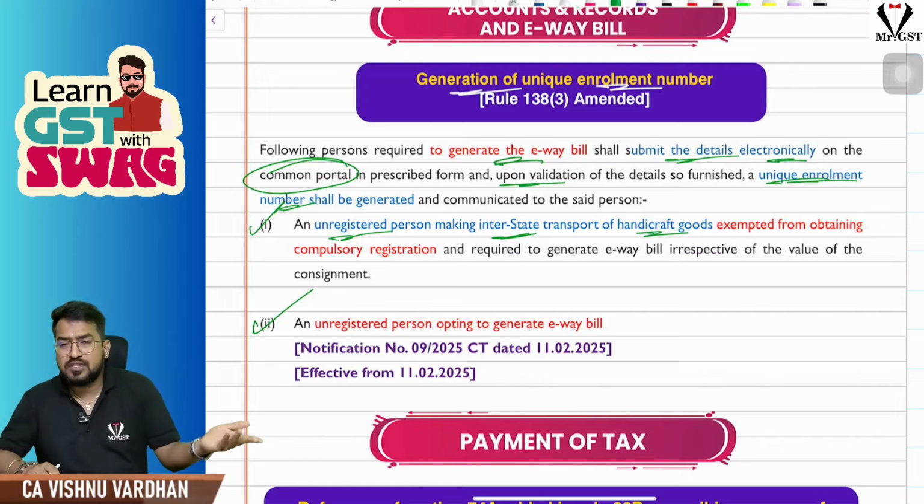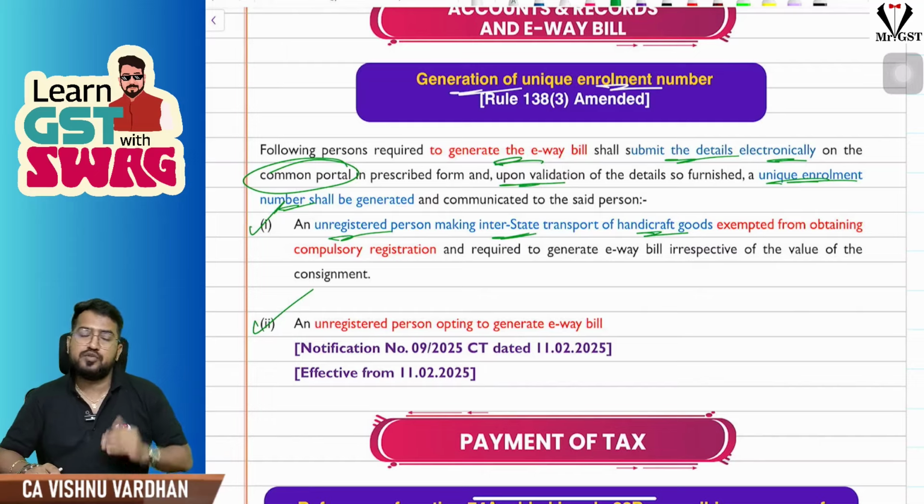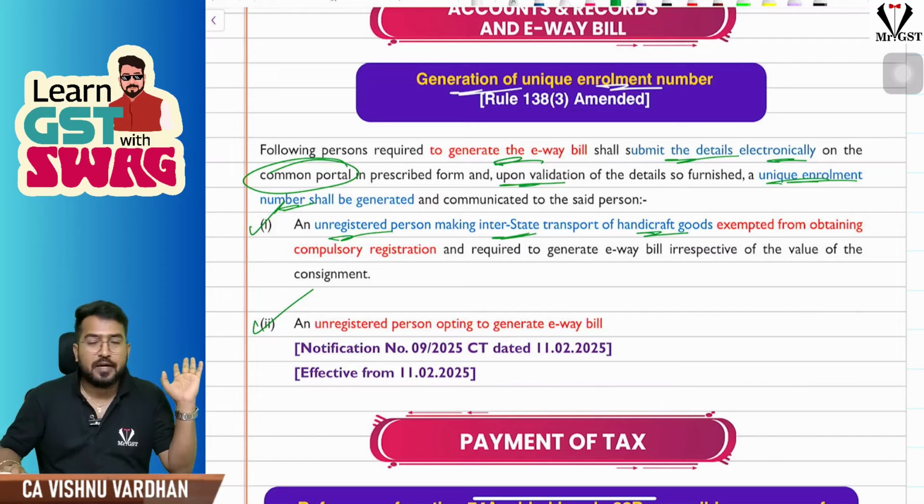Using that unique enrollment number, they can happily generate e-way bill even though they are unregistered. Earlier this was with transporters. Now this is extended to these people also. They can generate e-way bill without even GST registration. For that, what they have to do? They should get unique enrollment number applied through common portal.